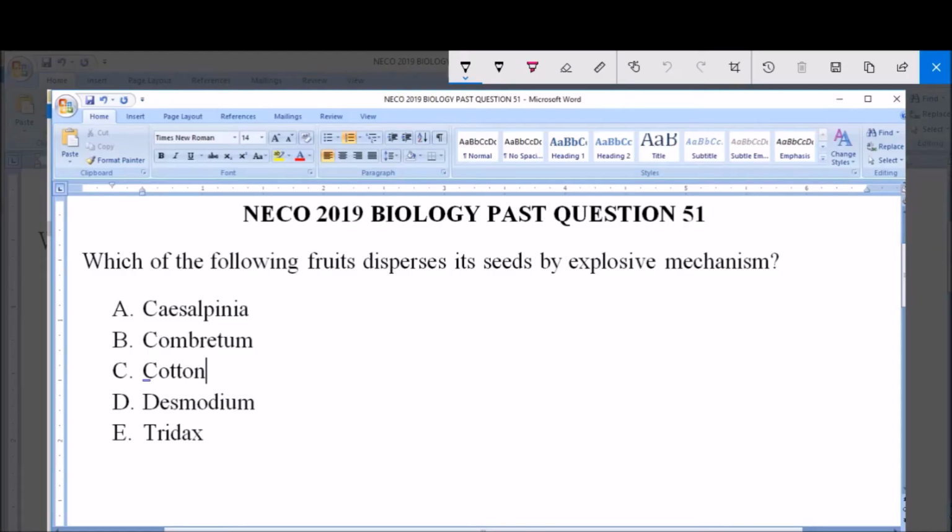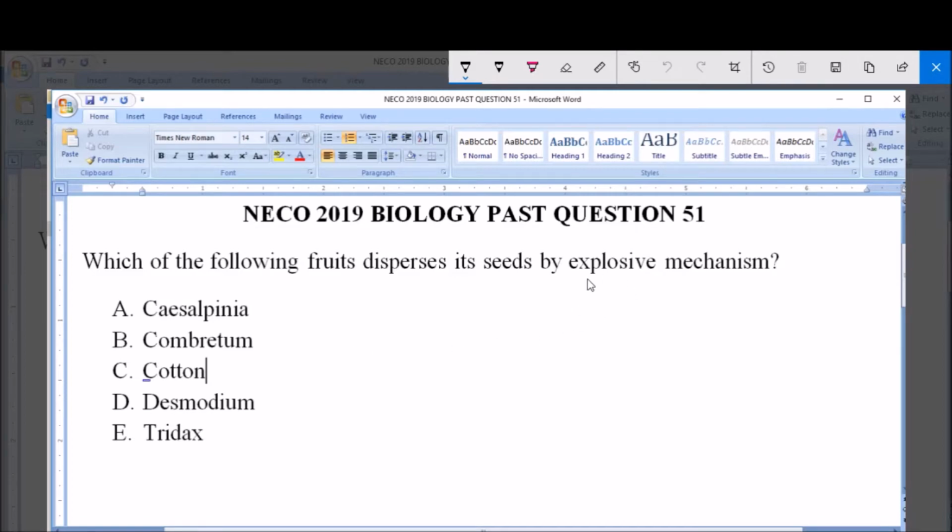I will be answering NECO 2019 Biology Past Question 51. Which of the following fruits disperses its seeds by explosive mechanism? A. Casalpinia, B. Combretum, C. Cotton, D. Desmodium, and E. Tridax. So we are asked for the fruit that disperses its seed by explosive mechanism.